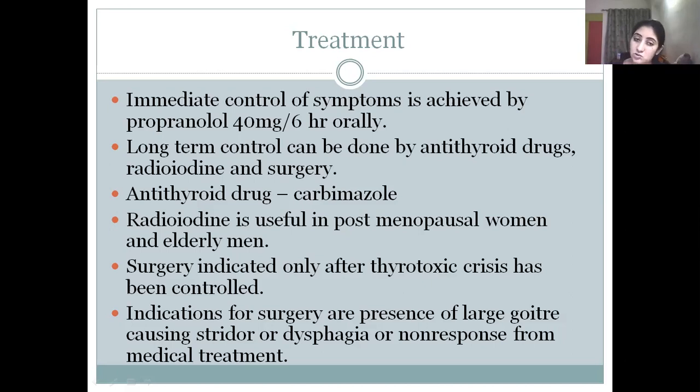Surgery is done, usually subtotal thyroidectomy is done. Another general measure which should be adopted in case of hyperthyroidism is good nutritious diet. Then propranolol is used up to the dose of 160 mg per day. It alleviates palpitation, tremor, sweating, and lid retraction. So propranolol is an important drug. It is contraindicated in cases of congestive cardiac failure, heart block, bronchial asthma, and in diabetic patients.